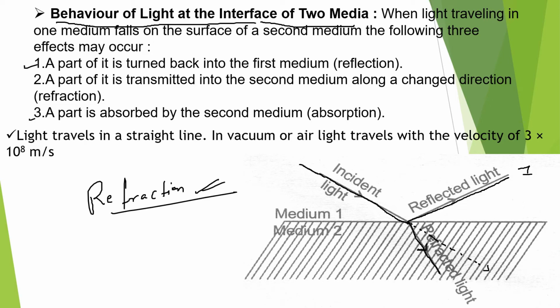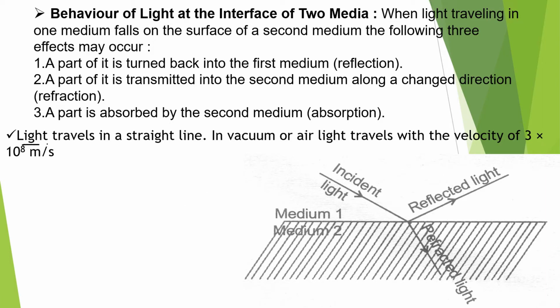Now there is another possibility, that a part of the light ray is absorbed by the second medium. A part of this incident light ray is absorbed by this second medium. We call it absorption. So in this chapter we will only study reflection, that means bouncing back of light rays into the same medium, and refraction, that means when light rays enter the second medium, of course with some amount of bending. So these are the three possibilities.